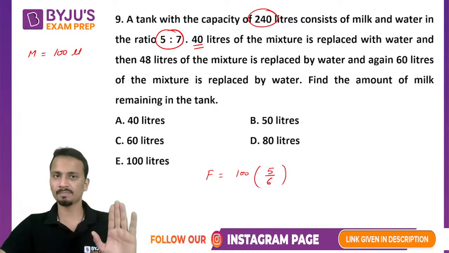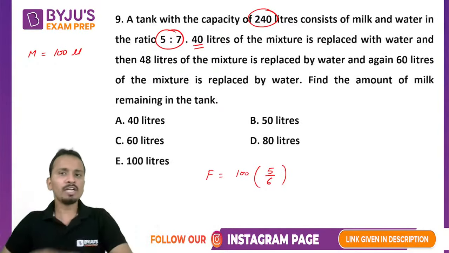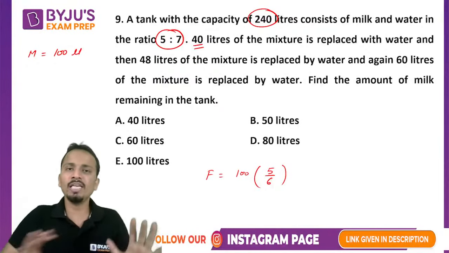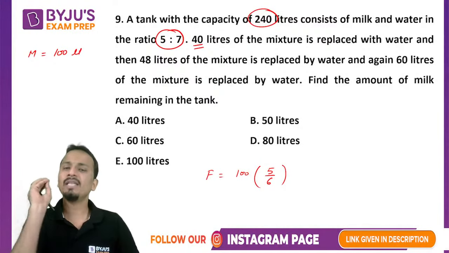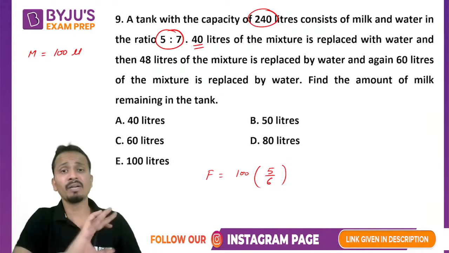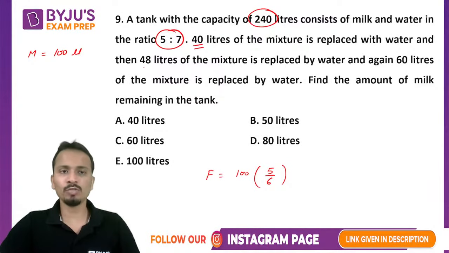First step over. I took out 40 liters, I replaced it with 40 liters of water, equal quantity replacement हुआ है. So that means the net quantity will remain same. Now let's move on to the second step.